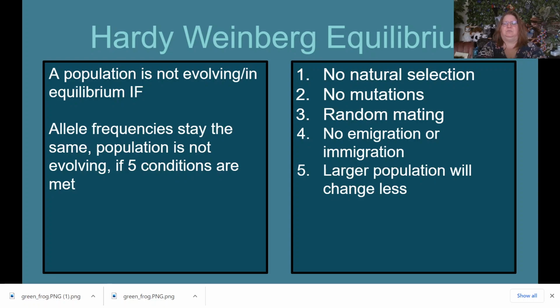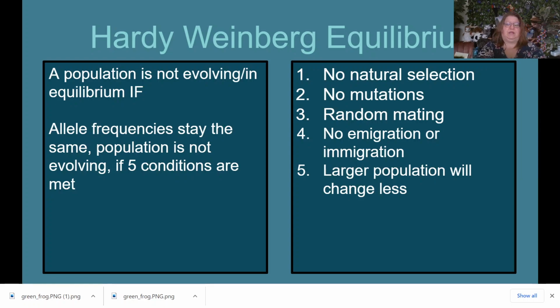Hardy and Weinberg proposed that there were 5 conditions that need to be met for a population to not be evolving. There should be no natural selection. In other words, all animals or plants have an equal chance of surviving and reproducing. There are no mutations happening.